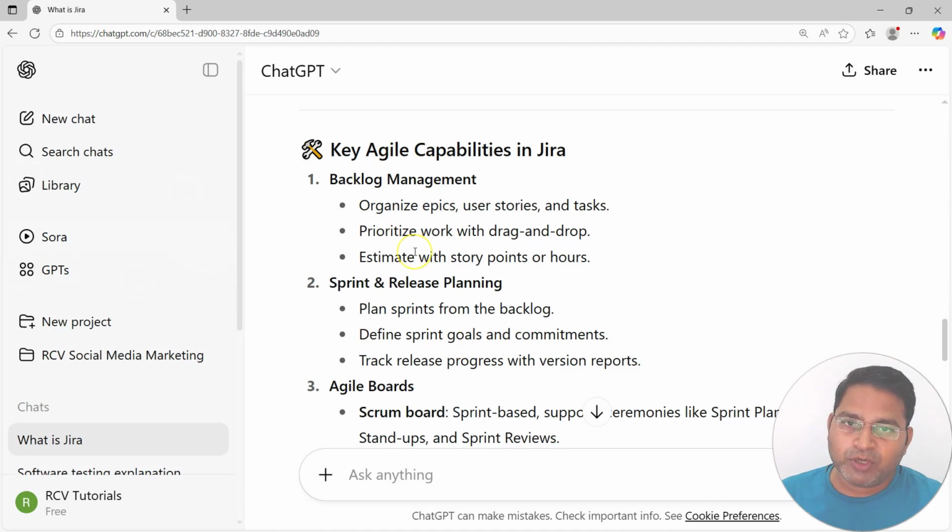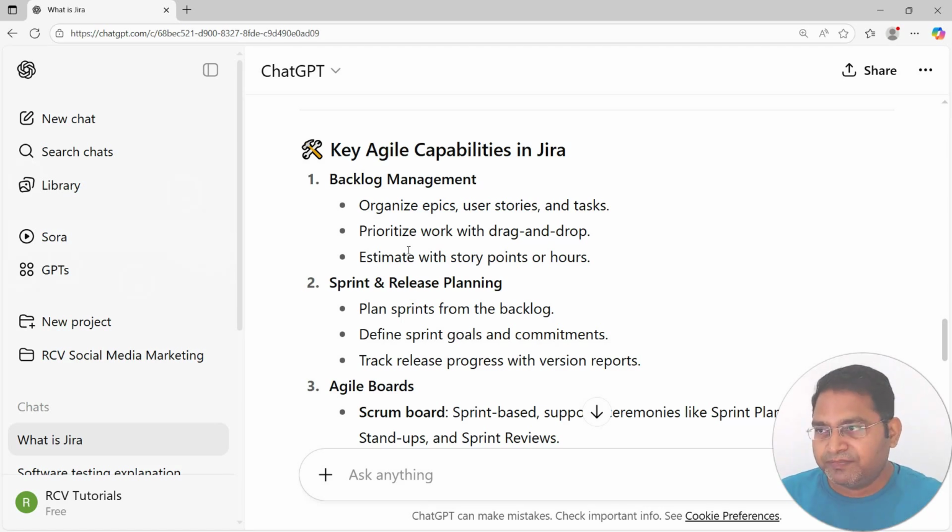Now, if we talk about prompt engineering, what are some of the key components of a very good prompt? First thing is the instruction. The instruction should be clear: what exactly you are looking for. For example, I'm looking for the answer about what is Jira, but in what context? "What is Jira" is very generic, and you will get a generic answer. But if I say I'm an agile project manager, the second prompt you saw, which was an improvised version, because I'm working as an agile project manager and want to understand the capabilities of Jira as an agile project manager. So the instruction that you are giving is the key.